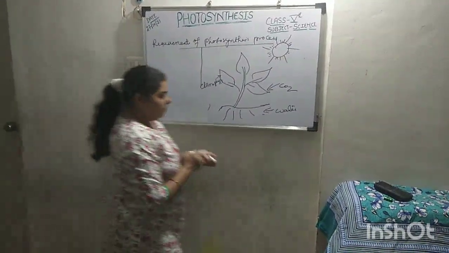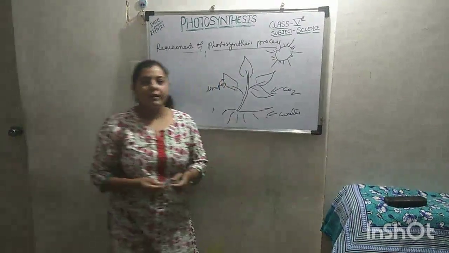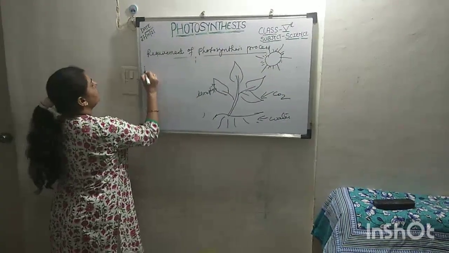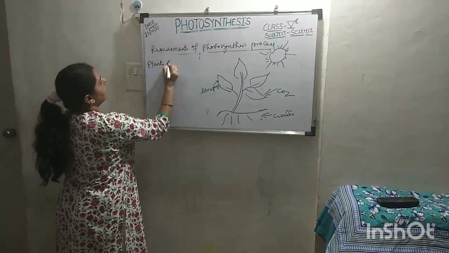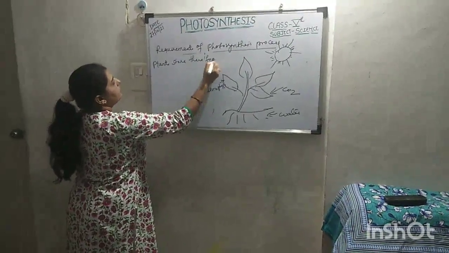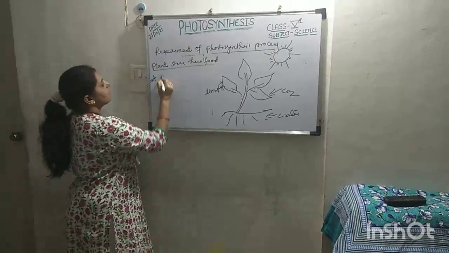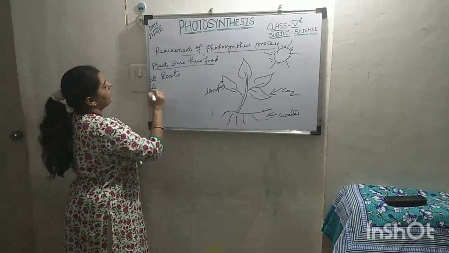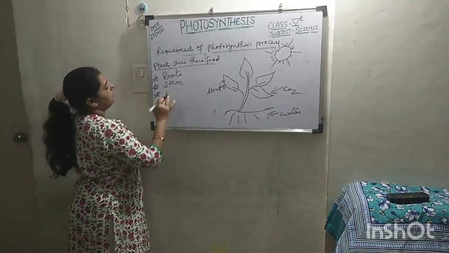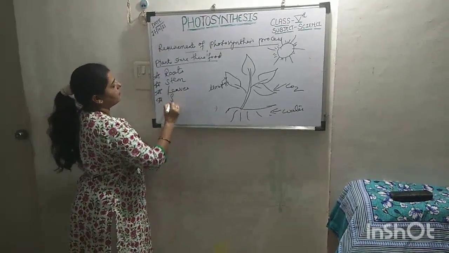Now the question arises, where do plants store their food? Plants store their food, first, in roots. Second, in stem. Third, in leaves. And last is fruits.